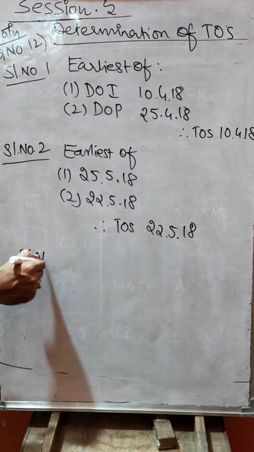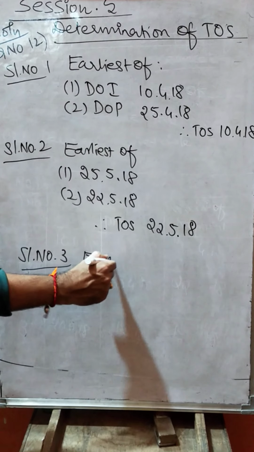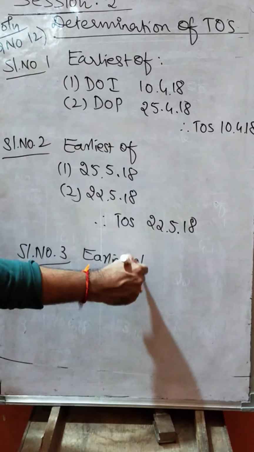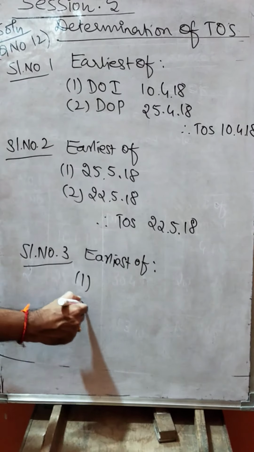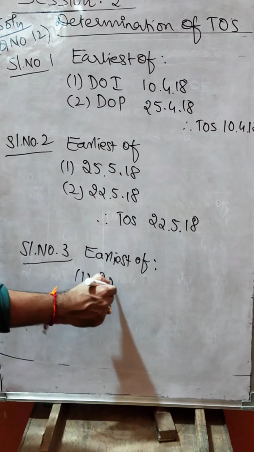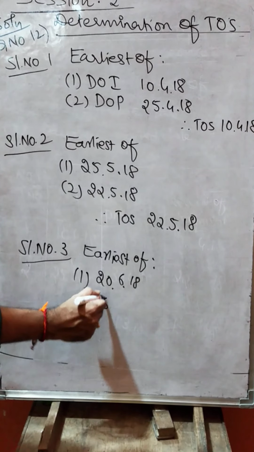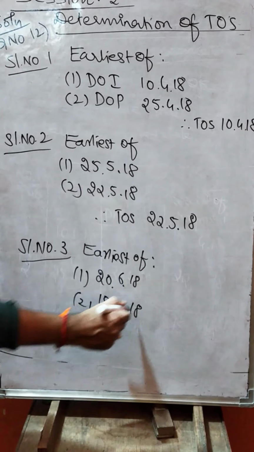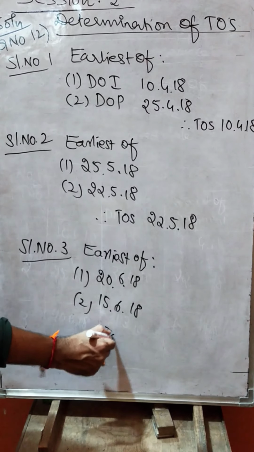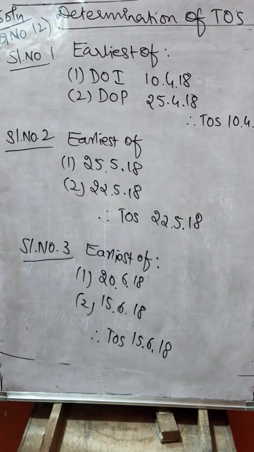Same is the case with serial number 3. Earliest of 2 dates, the first date and second date. We are not taking the middle one. So 20th June 2018 and next comes 15th June 2018. Which comes earlier? So the time of supply is 15th June 2018. Thank you.